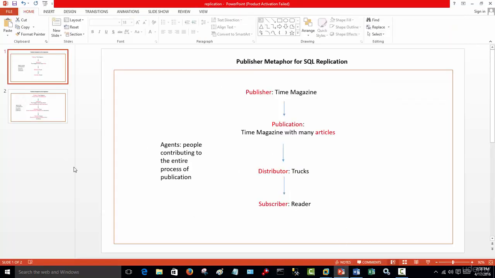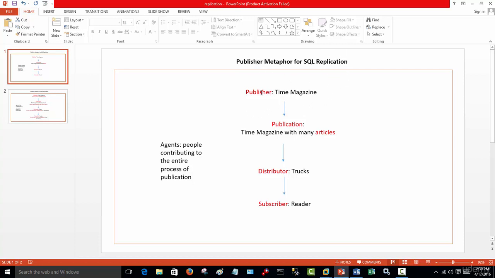Here you'll see that we've got the publisher metaphor for SQL replication. When you're talking about SQL replication, we use a metaphor, which means we're using a comparison to the publishing industry language. A publisher in the publishing world is a company or an individual that produces magazines or articles or newspapers and so on. So we use the terminology of publisher to describe replication.